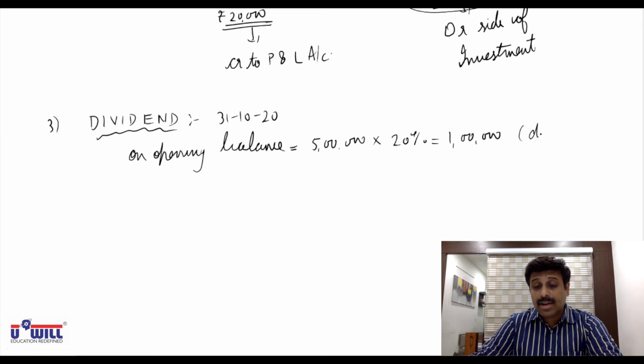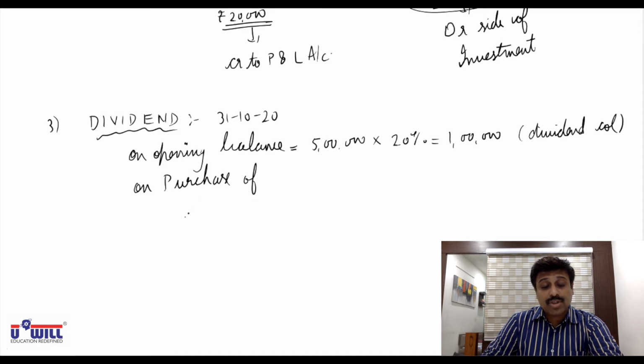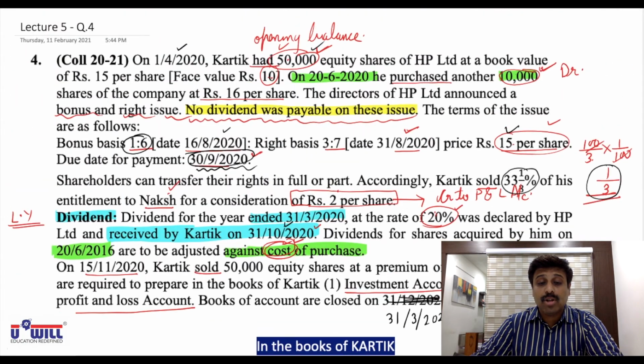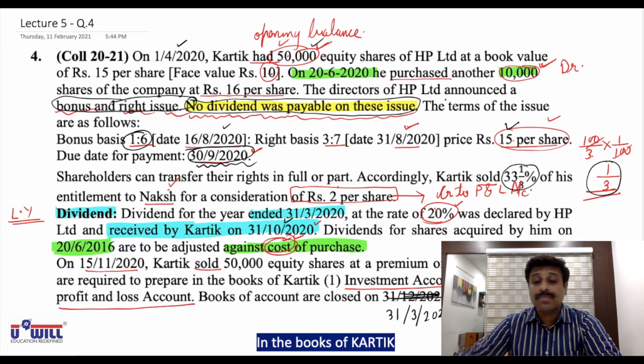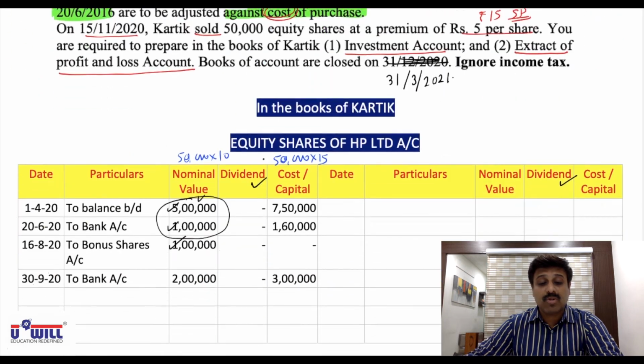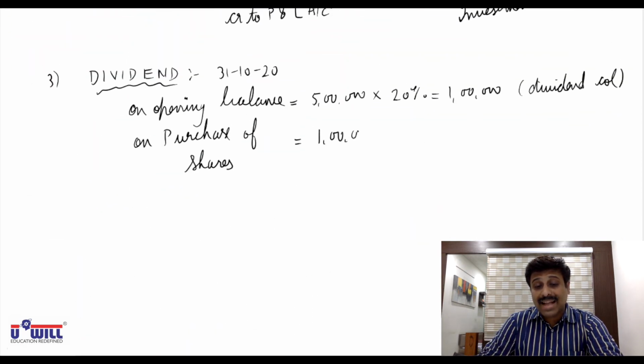This will come in dividend column, because opening balance means you were the shareholder in the last year. So you can participate in that. It is a revenue income for you. But on purchase of shares, no dividend will be calculated on bonus and right shares. Here it is given also in yellow highlighted ones. No dividend was payable on bonus and right issues. These two issues. He purchased 10,000 shares. What was the value of those 10,000 shares? 1 lakh. So on purchase of shares, 1 lakh into 20% dividend, 20,000.